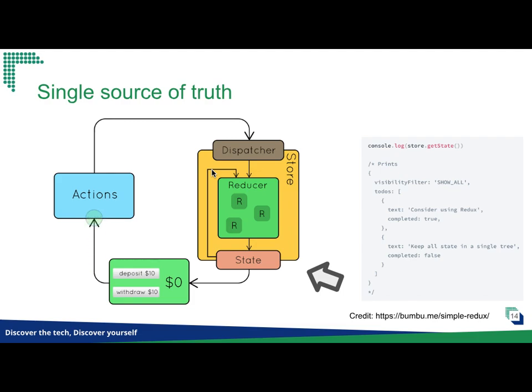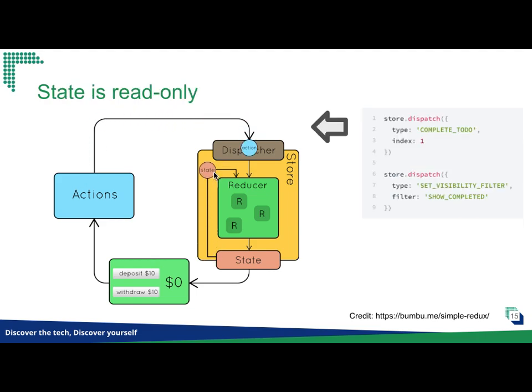And I'm pretty sure if you have tried to do MVC, you should be familiar with this one, the visibility filter pattern here. So your whole state is wrapped up in one single object. And then the state is read only. You can't directly modify the state. You can't just say, oh, I want to push an item into the array, or, can I toggle the visibility filter? What you can do is dispatch an action.